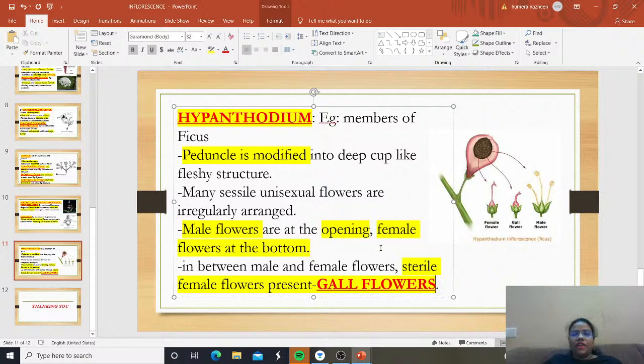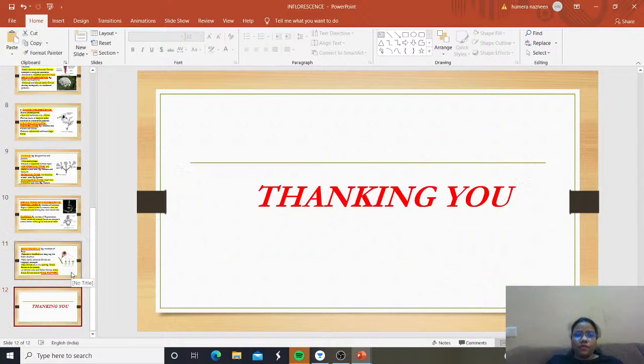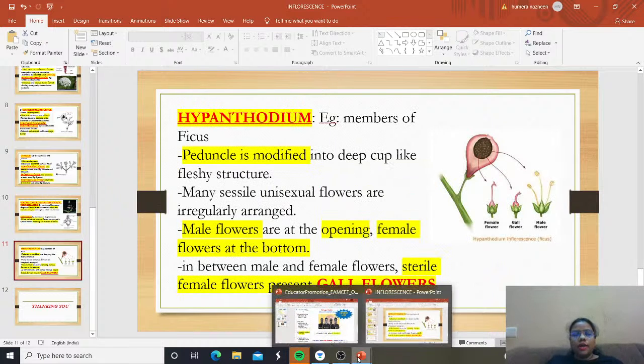So we have unisexual flowers arranged irregularly inside the cup-like fleshy structure, and that cup-like fleshy structure is nothing but the peduncle. And how is the arrangement of flowers? Male flowers are at the opening, female flowers are at the bottom, and in between them we have sterile female flowers. What do we call sterile female flowers? We call them gall flowers. Okay. With this, we are clear with all the different types of inflorescence: racemose type, cymose type, and special type of inflorescence. Hope you all got the quick view of all the types of inflorescence.